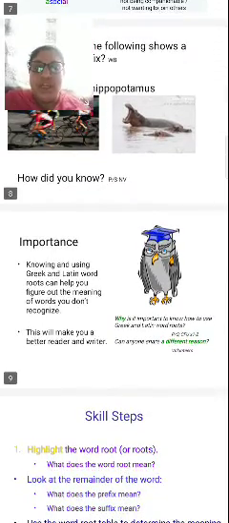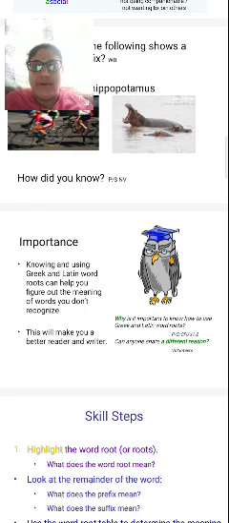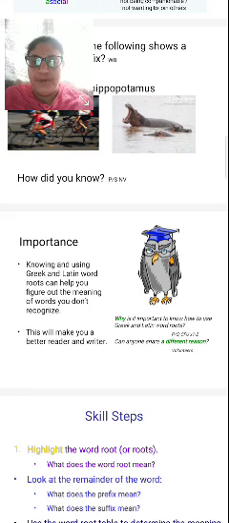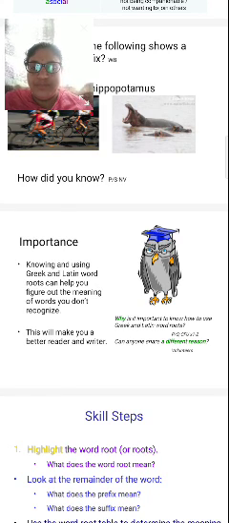So the important note here, right, is that knowing and using Greek and Latin word roots can help you figure out the meaning of words you don't recognize. Why is it important to know how to use the Greek and Latin word roots? This will make you a better reader and writer.